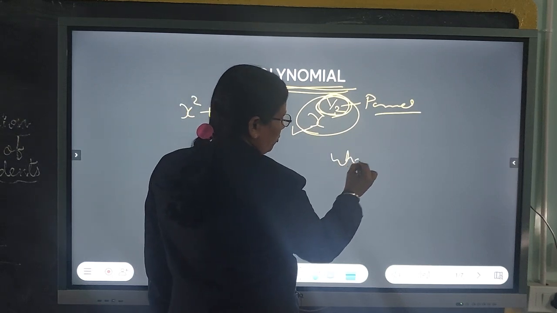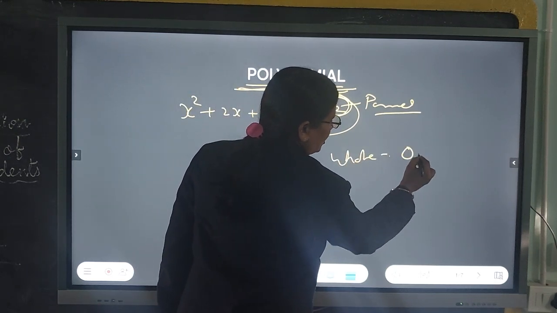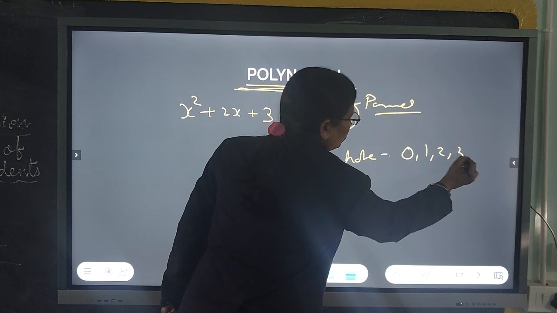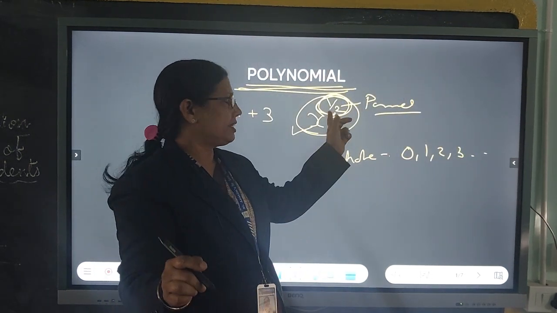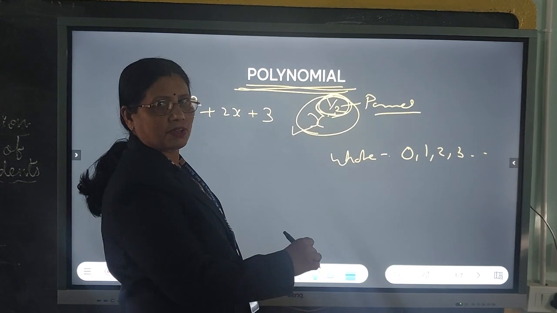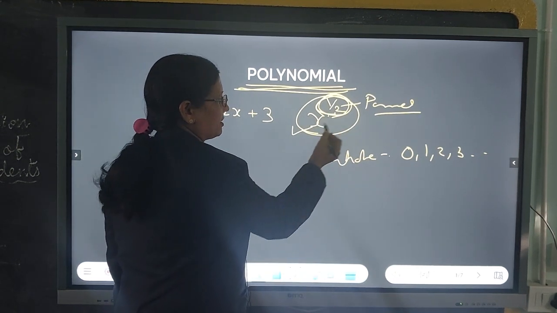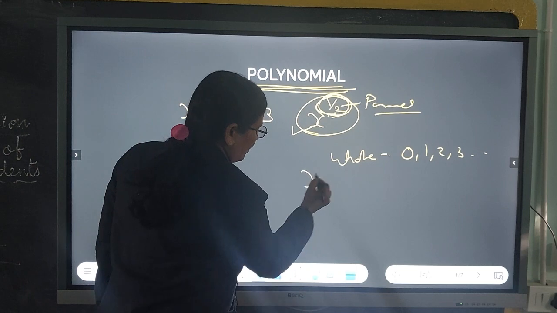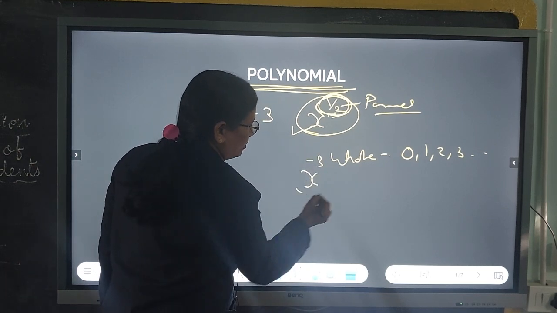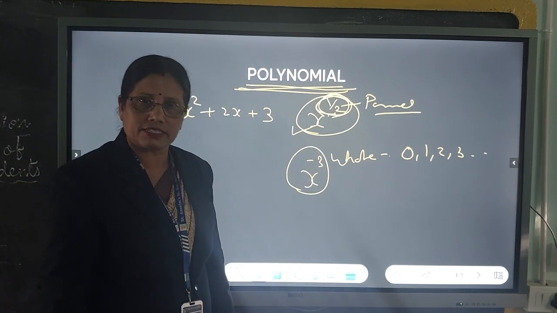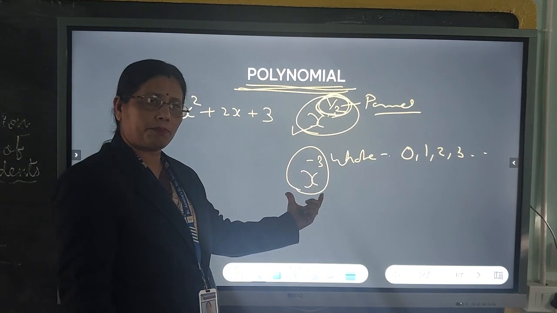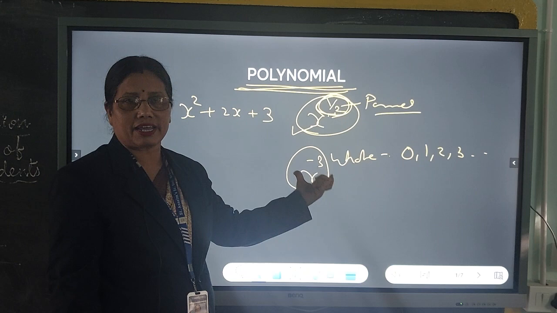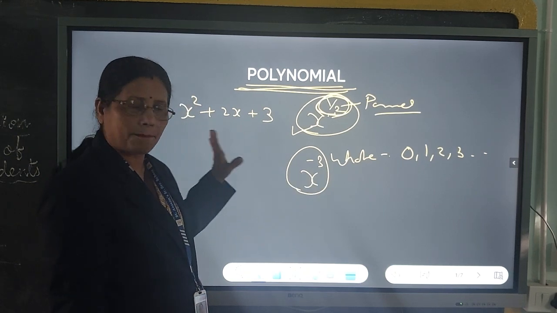Whole numbers, for your information, are the numbers which start from 0, 1, 2 and all the counting numbers, not a fraction and not a negative integer. If I say x raised to minus 3, it is a negative integer, so this part where x is raised to a negative power is not said to be a polynomial.